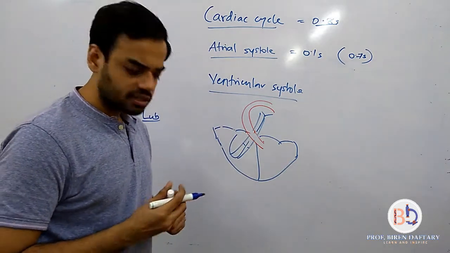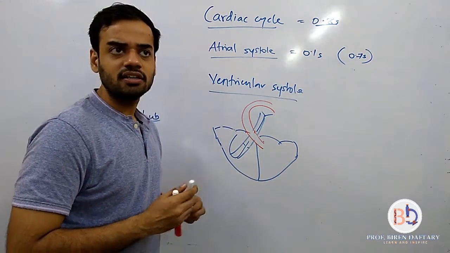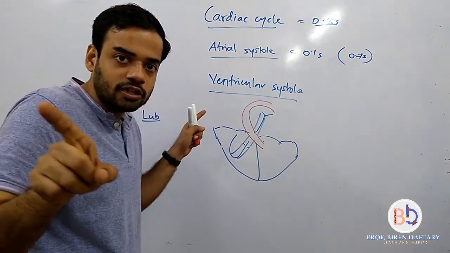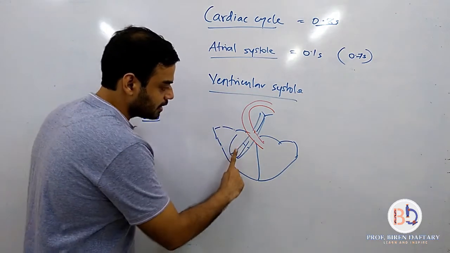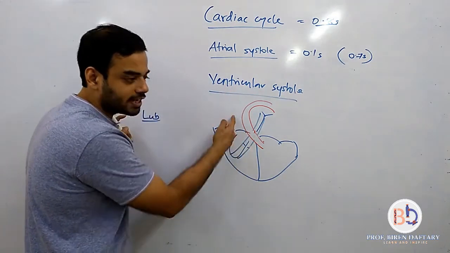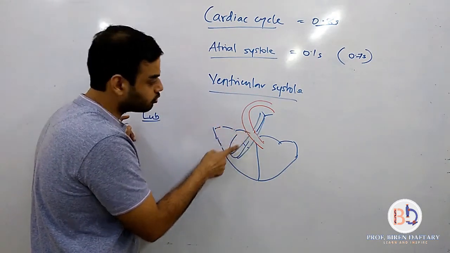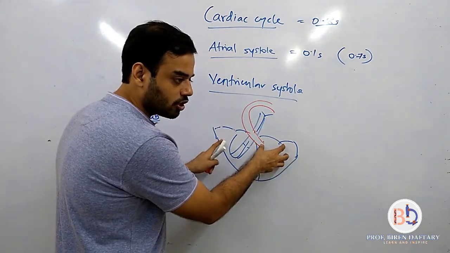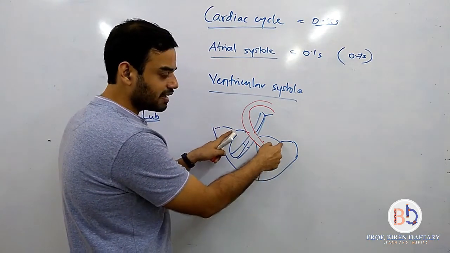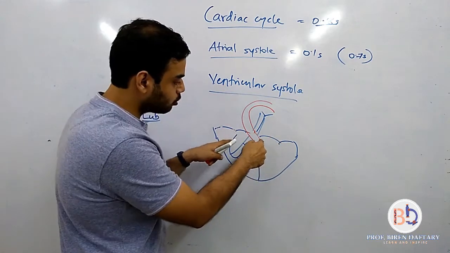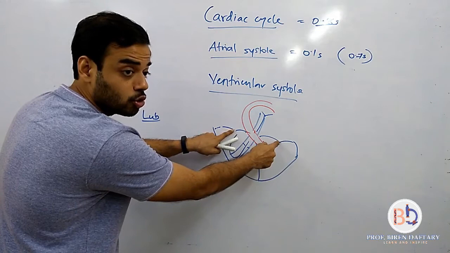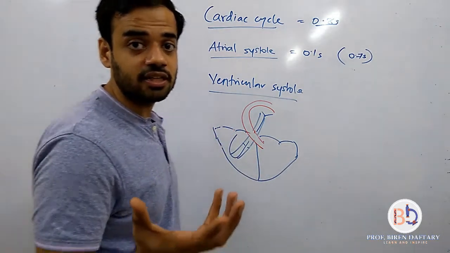Same mechanism. See, you don't have to learn anything by heart. Just imagine if this is contracting, then blood will be pushed on all sides. But if it goes over here, then it will go back into the atrium. So, this one has to be closed. You want to send it here, open this door. Simple. So both of them, when they contract, both the tricuspid and the bicuspid valves close, and both the semilunar valves open. So when both these valves close, there is a sound which is generated.